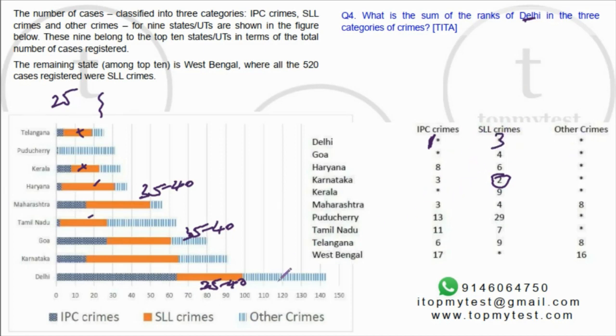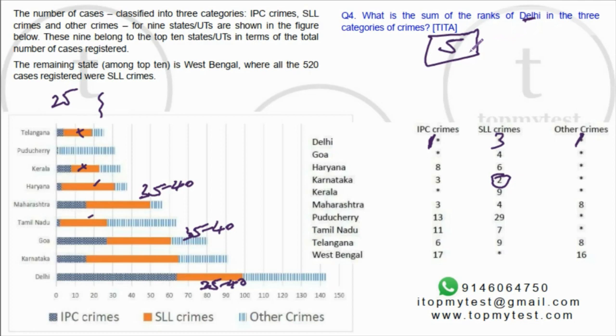And what about other crimes? Other crimes, again, Delhi is the highest. Can observe it very easily. Delhi will be the highest. It is more than 40. We have already seen that, right? Delhi will be first. So 5 will be your correct answer.